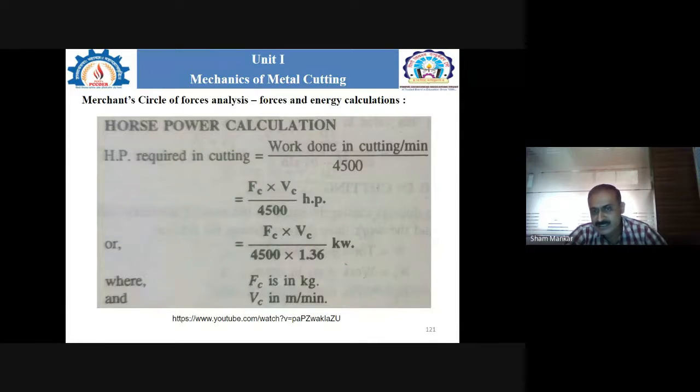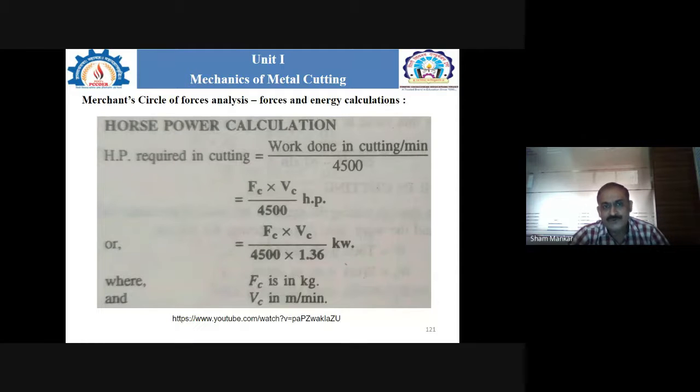That unit is the kilowatt. So to calculate the horsepower requirement using the single point cutting tool, we use the two formulas, in horsepower or in kilowatt. Here the cutting force is in kg, and the cutting velocity is in meters per minute.